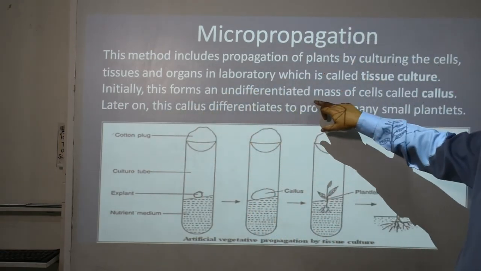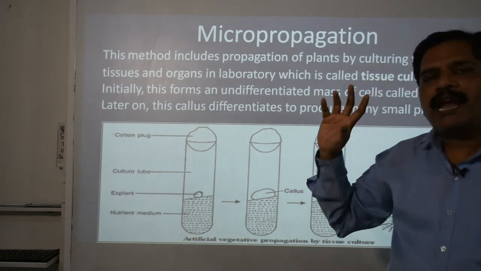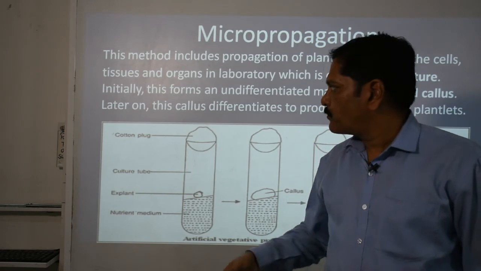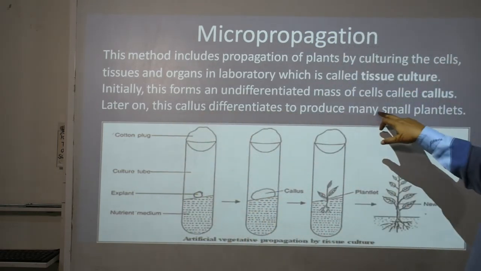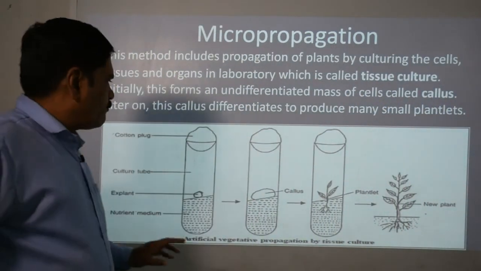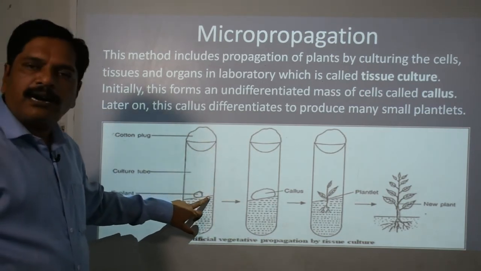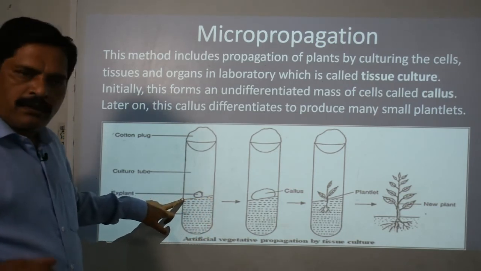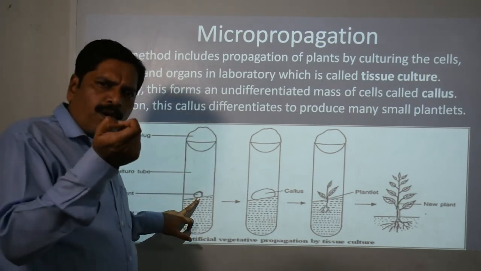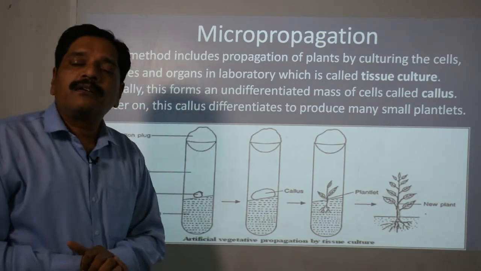Initially this forms an undifferentiated mass of cells which is called callus. Again, the second term is callus, an unorganized mass of cells which develops from a single cell or a group of cells, and this callus differentiates into different plantlets to grow the new one. So here this method is given. What to do? First of all, you need to take a test tube, clean it, sterilize it, and fill it with artificial culture medium. Place one tissue paper or cotton layer, and then place that small part of tissue or a few cells, and cover it with a cotton plug.